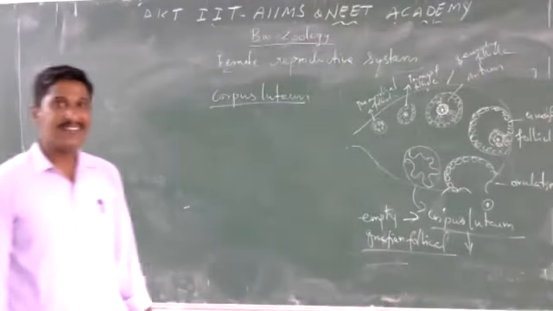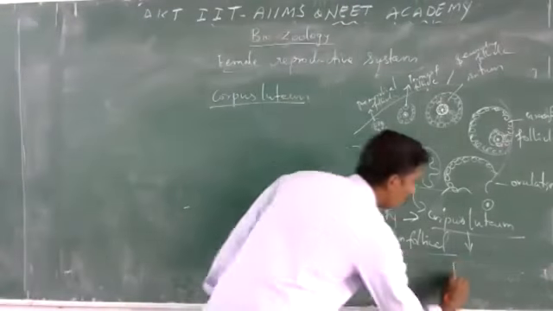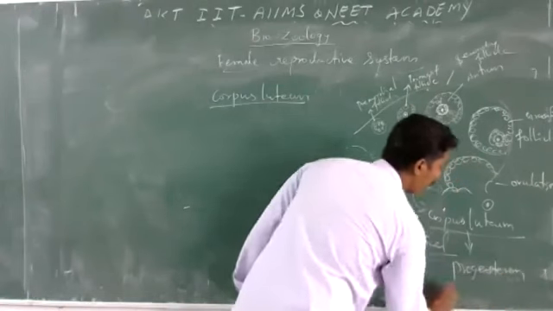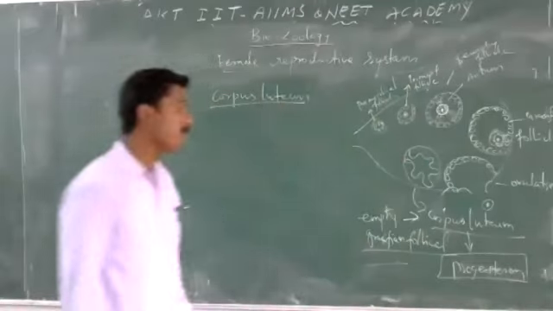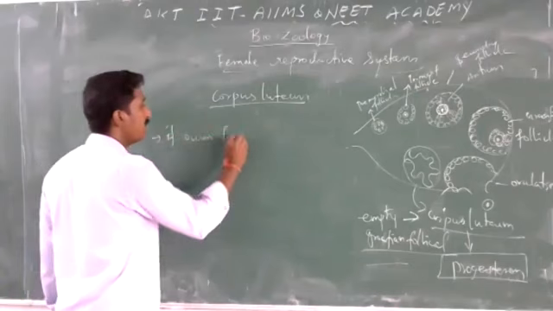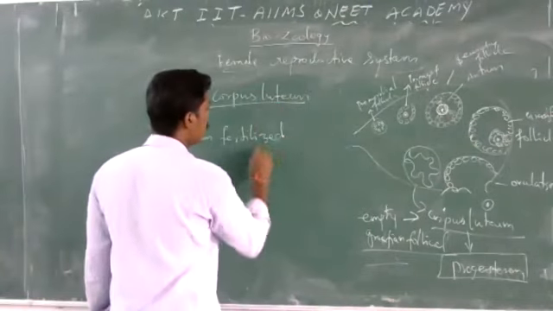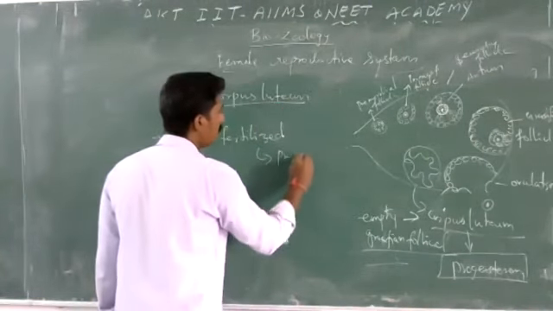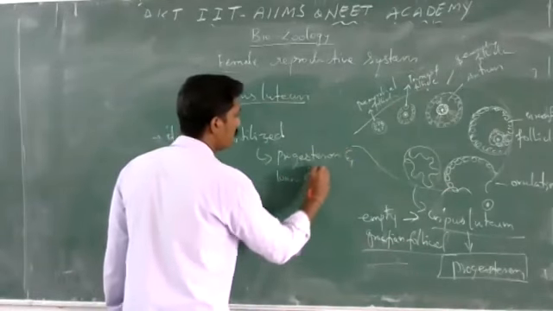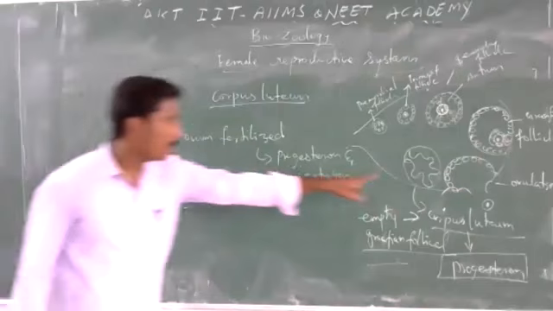It secretes progesterone and a small amount of estrogen. If the ovum is fertilized, the corpus luteum secretes progesterone and a low amount of estrogen.